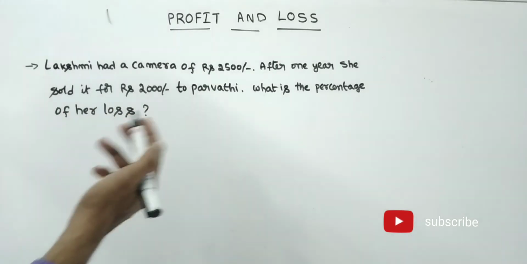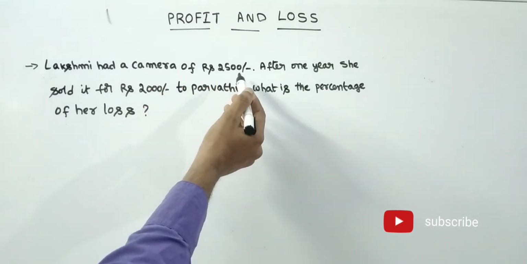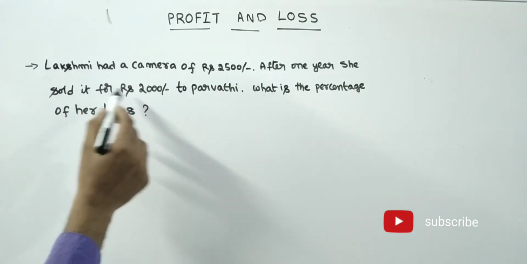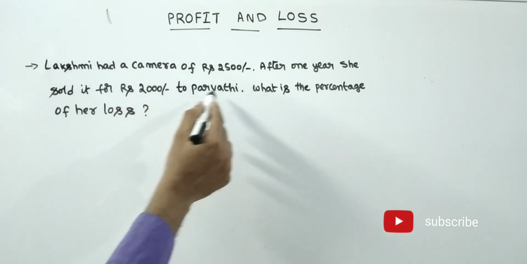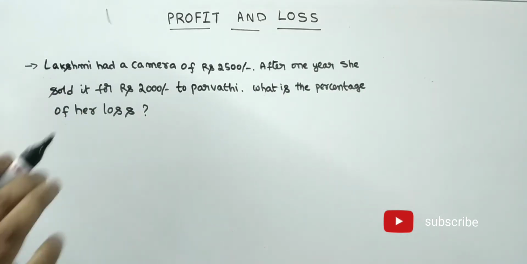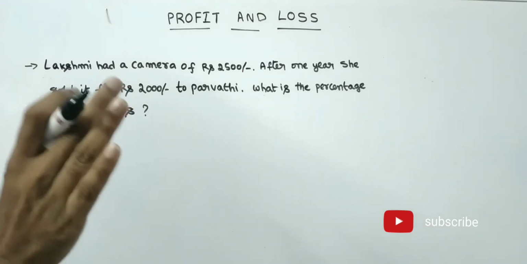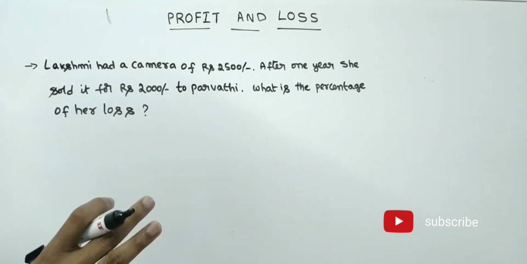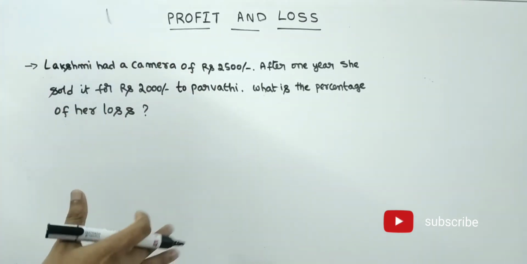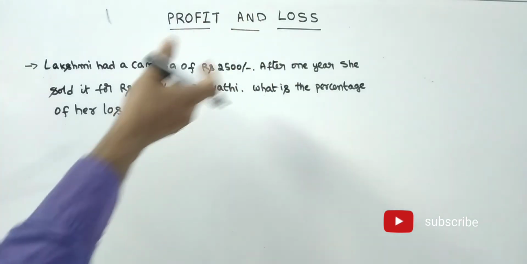See friends, next problem. Lakshmi had a camera of rupees 2500. After 1 year, she sold it for rupees 2000 to Parvati. What is the percentage of her loss? See friends, if you are perfect in percentages and what is a profit and what is a loss, when we will get the loss, when we will get the profit, if you know the fundamentals, straight away we will get the answer here.